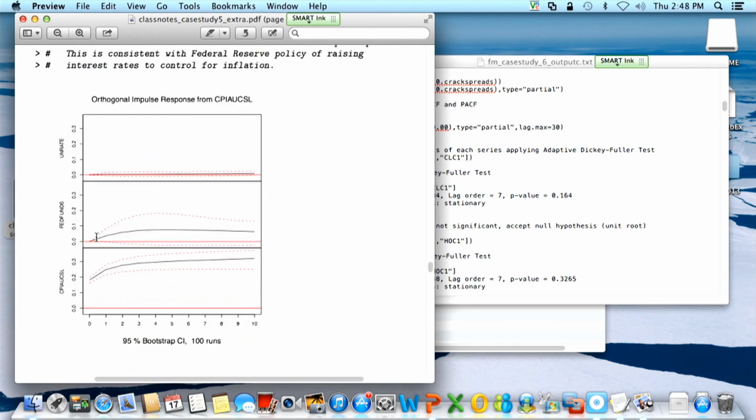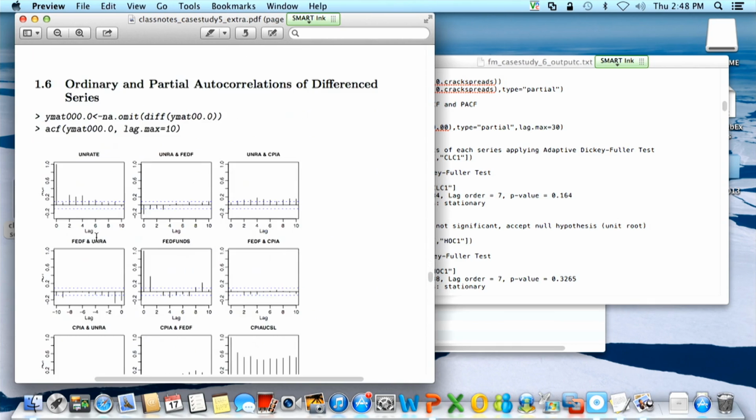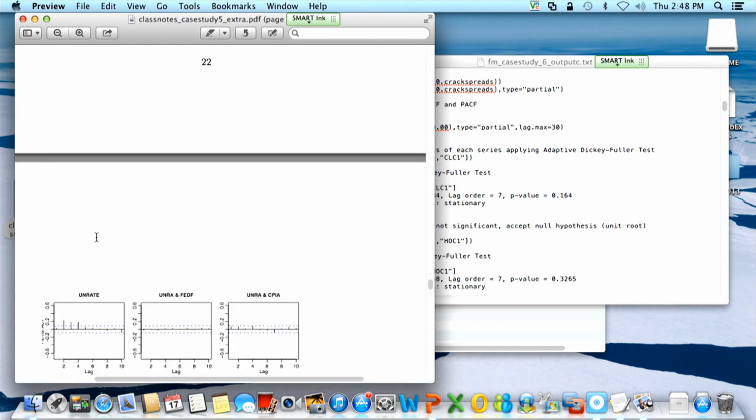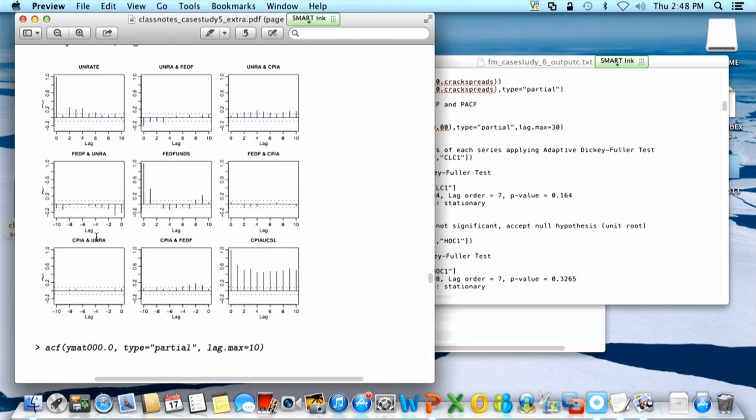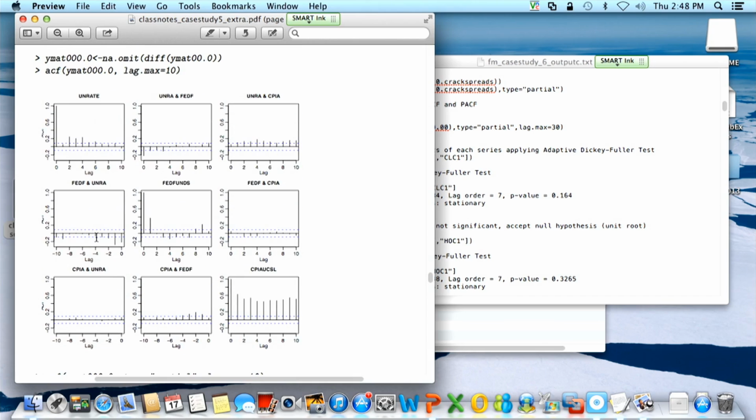Doing that with this series, here's a graph of the time series properties of the difference series. With our original series, we take differences and eliminate missing values in this R code.